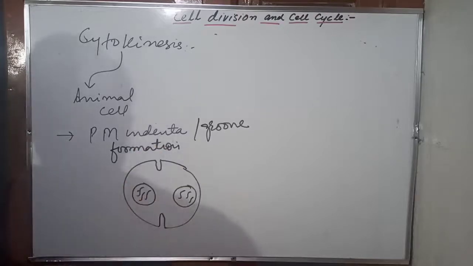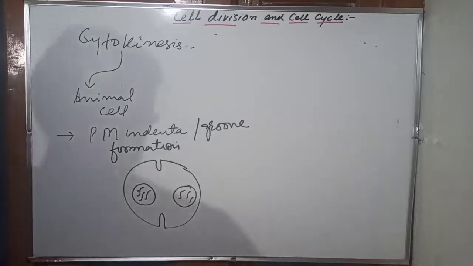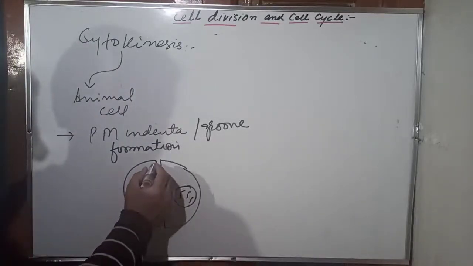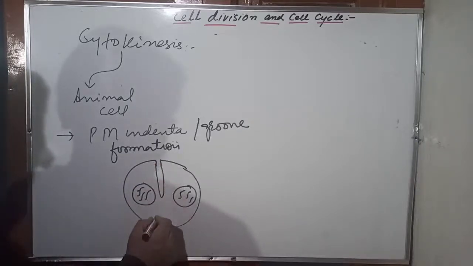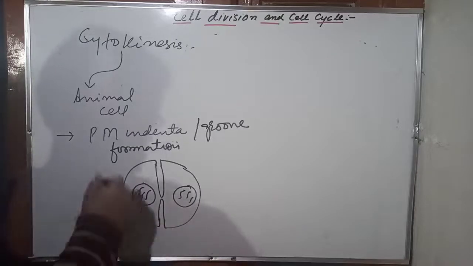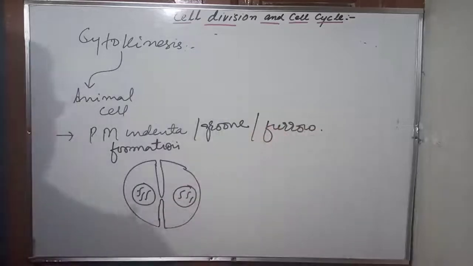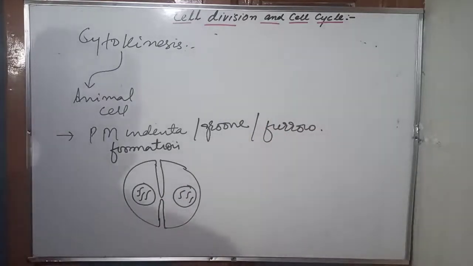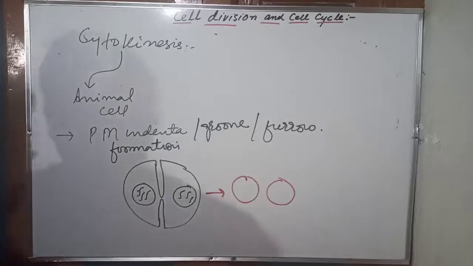And this groove basically grows further. It furrows deep. There's a formation of a furrow or a groove. It grows further, it furrows deep. Eventually, the two ends meet and result in the formation of two cells. Right? So this furrow or groove grows deep, and the two opposite ends of the plasma membrane fuse, meet, and eventually result in the formation of two cells.